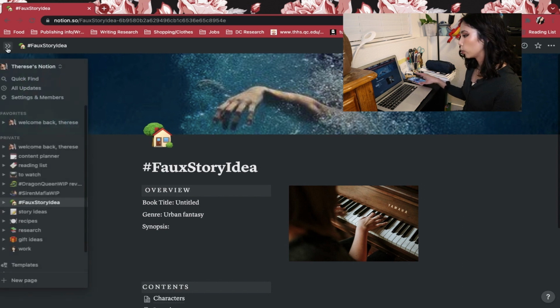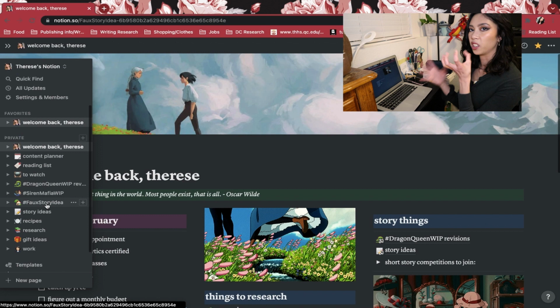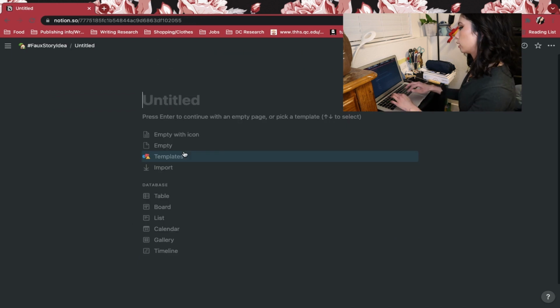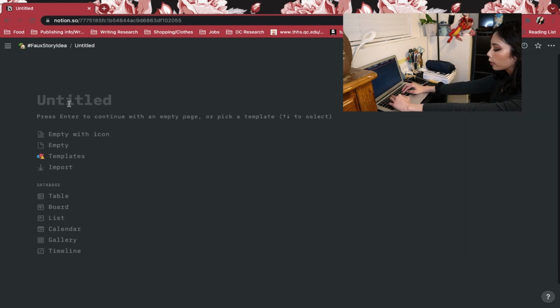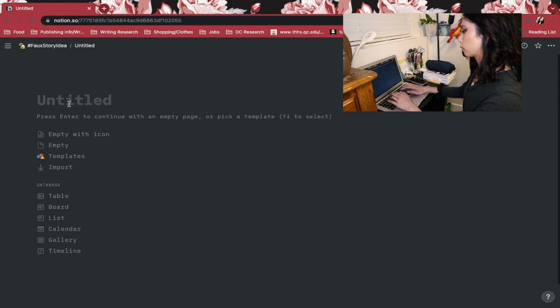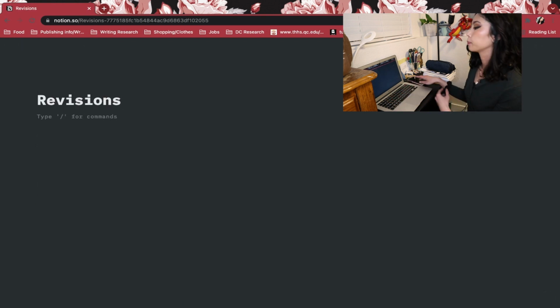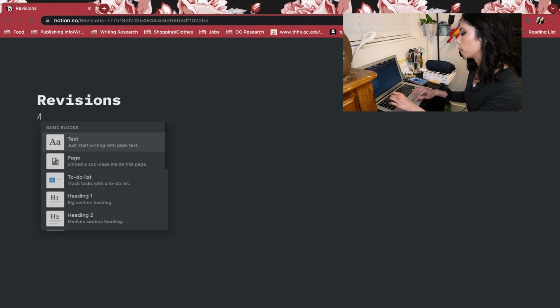Now the intense bit is my revisions. Keep everything in one area. And then in the contents, we can just make another page. Contents, make this full width because I am specific like that. And then we write down revisions. Now revisions are where I get a little scary. A lot scary. But again, this is what I am currently doing now for my draft 4 of my book.